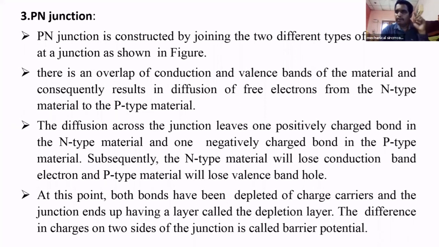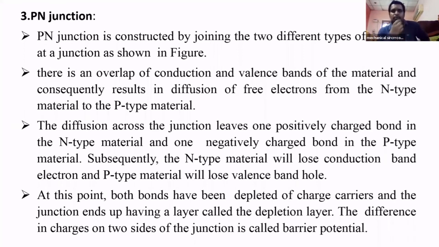So we are adding so much impurity that we have so many electrons. Those electrons cause the flow of current, and then it is called n-type. It means the conductivity is done by electrons. Electron means negative charge. That's why it is called negative type, n-type semiconductor.